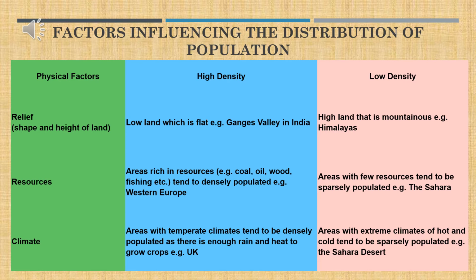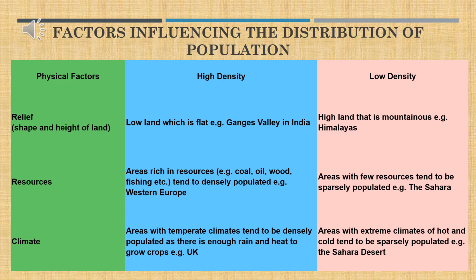Coming to the climatic conditions. Areas of temperate climate will have a high density of population. A good example is the Mediterranean climate. It's neither too hot nor too cold. Neither heavy rain nor low rain. In such areas, people prefer to live. In India also, the temperate zone, that is northern India, has a very high density of population. It's neither too cold nor too hot. The people are attracted by the climate.